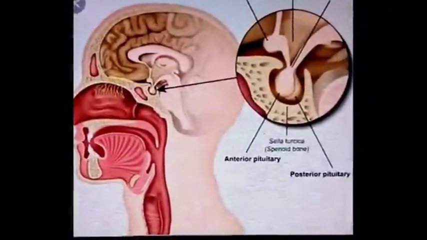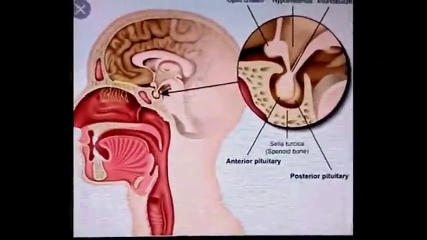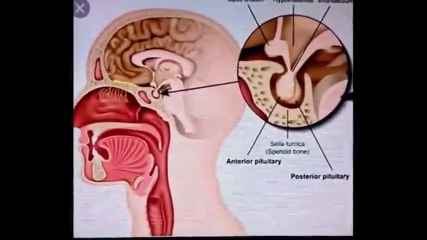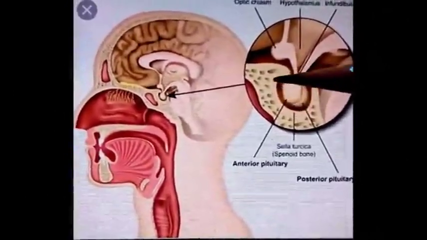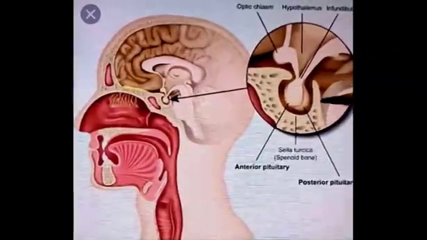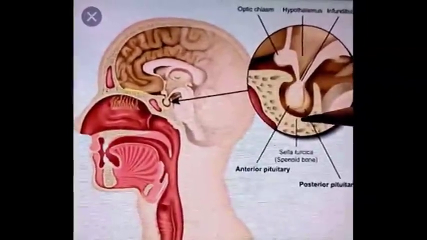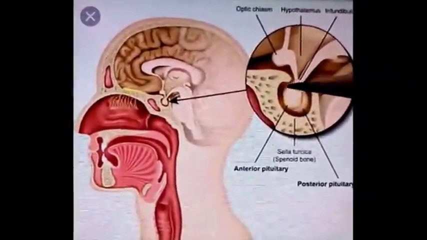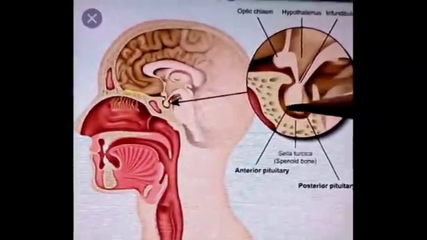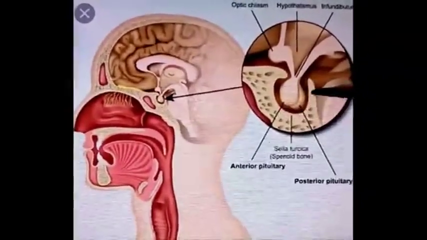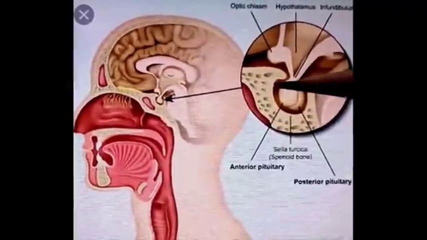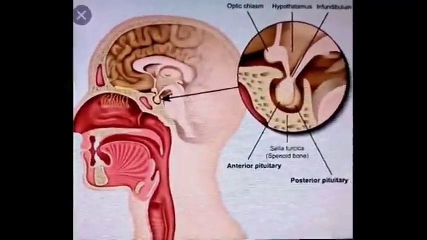So first structure which is affected initially because of the tumor formation within the pituitary gland, that is sella turcica, in which the pituitary gland is present or lodged. So because of increase in the size of pituitary gland, it produces pressure effect on the sella turcica, and sella turcica is enlarged in size.